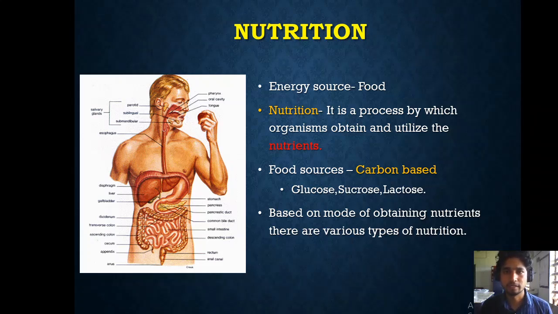And we know what the energy currency in our body is. Our energy currency is ATP. You know, ATP is adenosine triphosphate. It is an energy currency, and it helps all the molecules in our body to get energy, and they also move across the body, and that helps in maintaining our body.